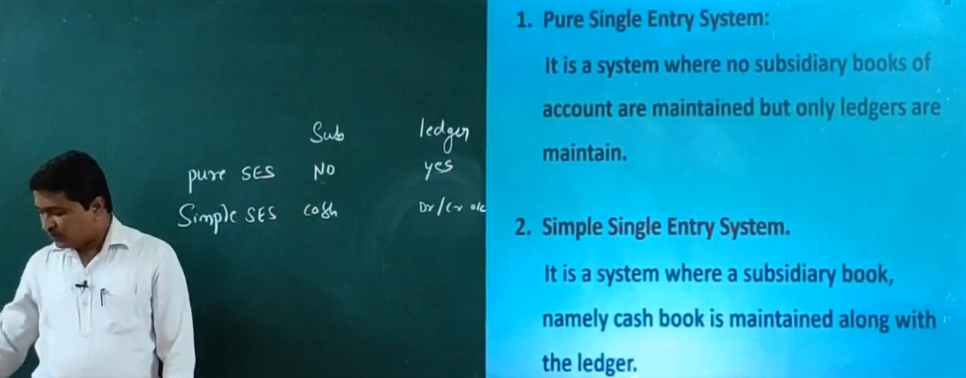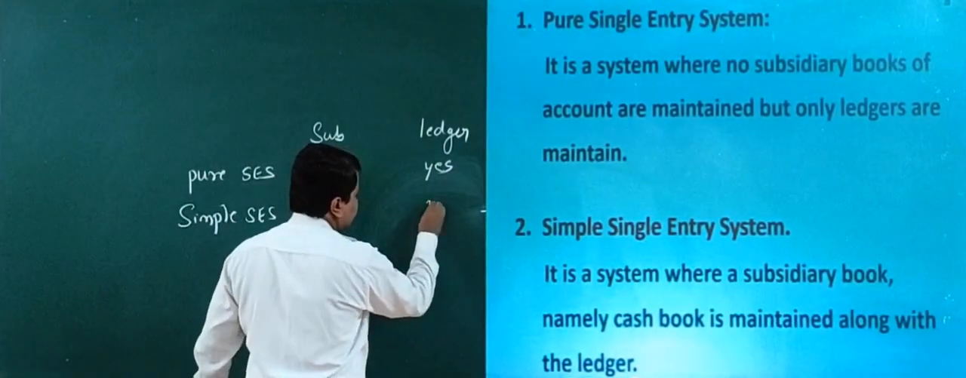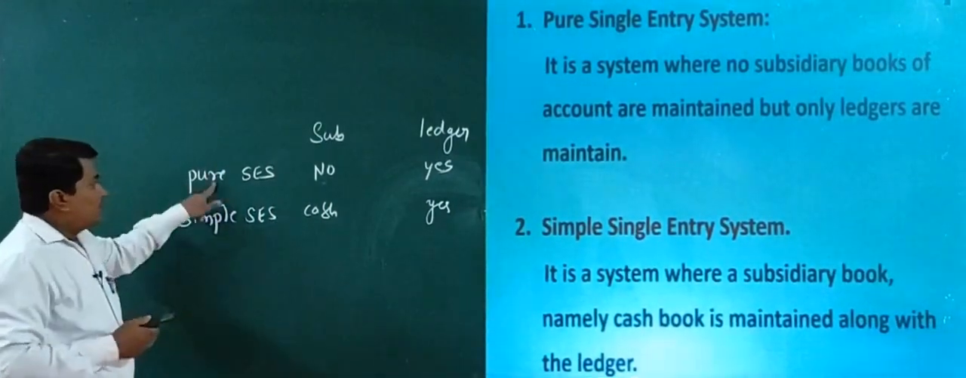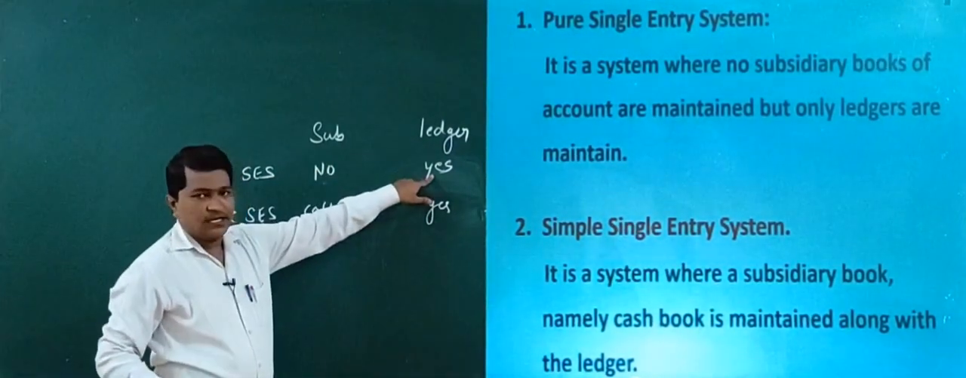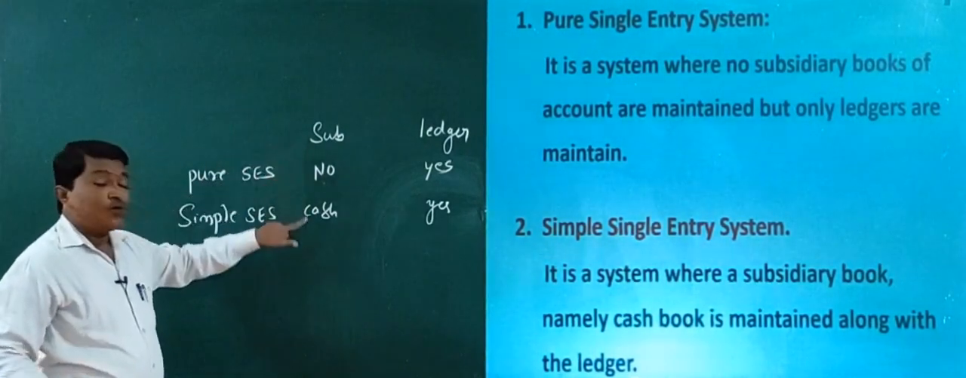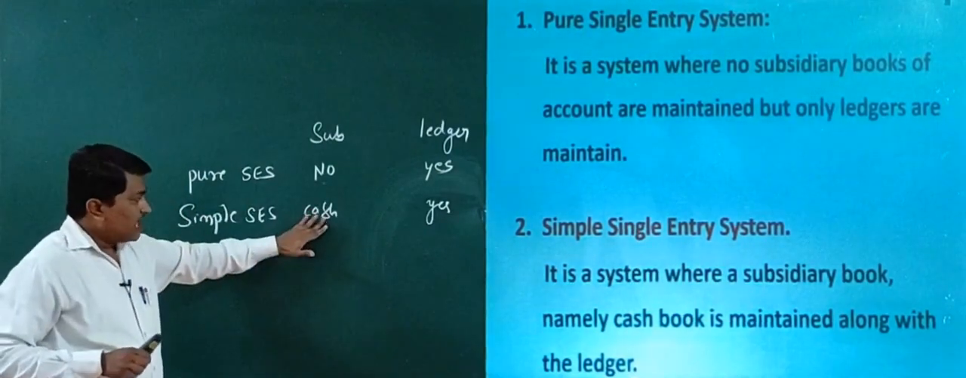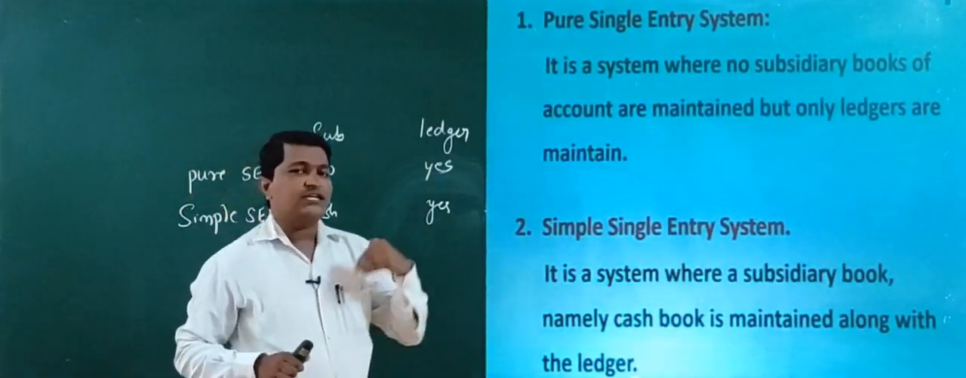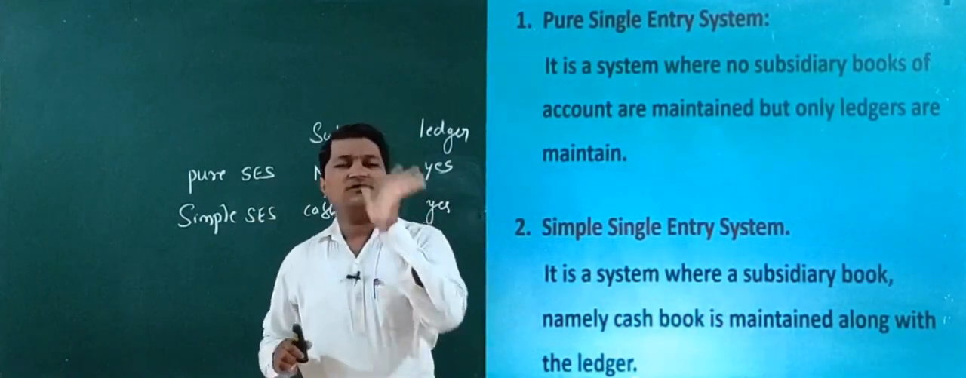With debtor and creditor account, or with ledger. We can say here with ledger, right? So see here, pure single entry system means no subsidiary book, but ledgers are maintained. Simple single entry system, where a subsidiary book, namely cash book, is maintained. Only one subsidiary book, that is cash book, is maintained along with ledger account. Means ledger accounts are maintained, and with that only one subsidiary book is maintained, that is cash book.